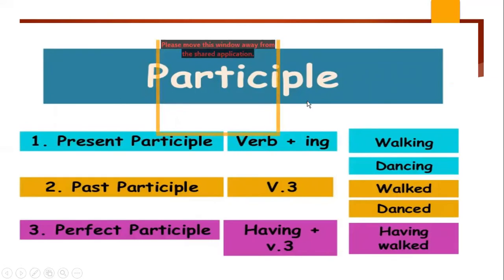So, this is the chart where we say participles have three types: present participle, past participle, perfect participle. In present participle, verbs end with ing. In past participles, it is the third form of the verb, and in perfect participle, we use having walked, having plus third form of verb.